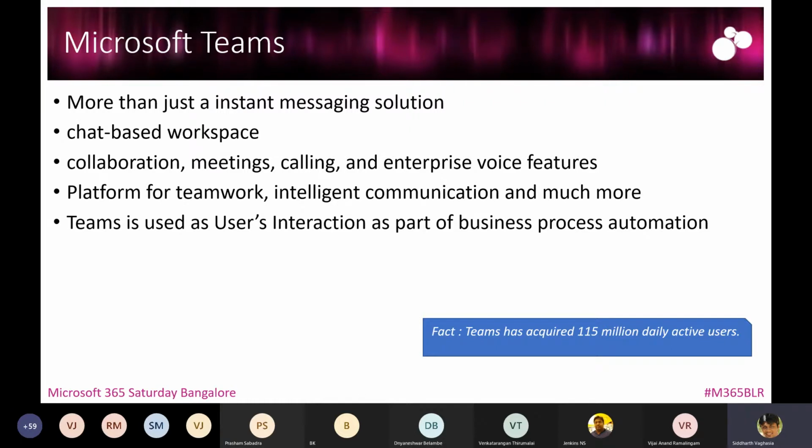We as developers, and I'm sure many of us here are developers in this track, would be working on automating business processes. We might need users to interact with the data. We would be developing some custom forms, or displaying some custom data onto the page.